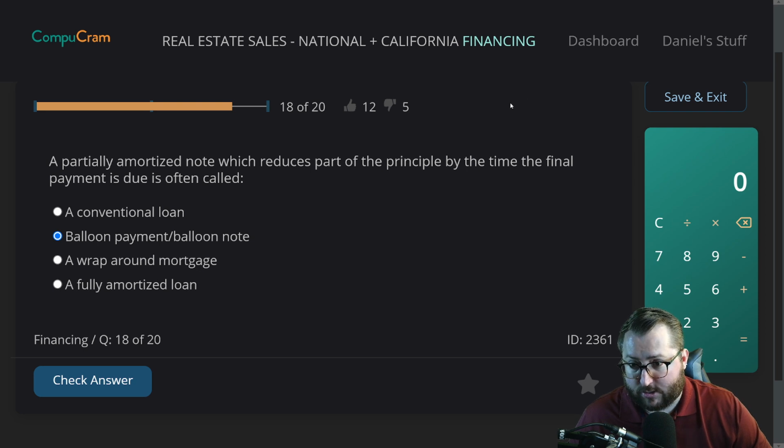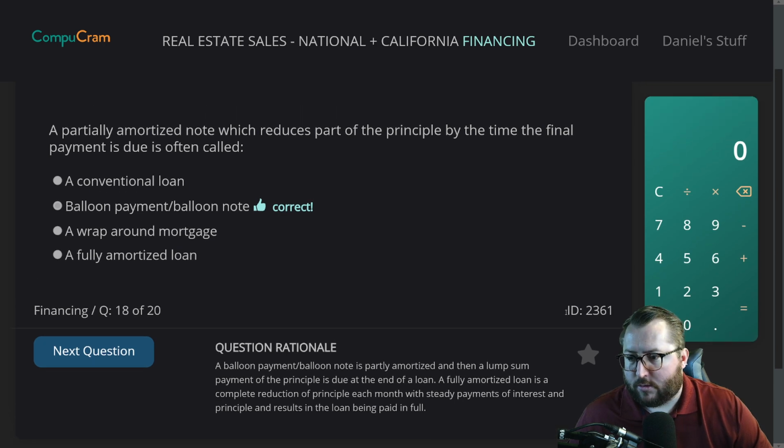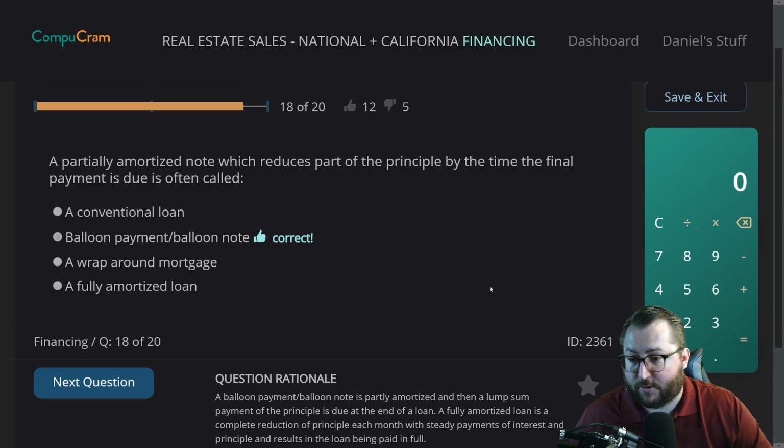And we just had this question from the last video. Correct. Question rationale: a balloon payment / balloon note is partially amortized, and then a lump sum payment of the principal is due at the end of the loan. A fully amortized loan is complete reduction of principal each month with steady payments of interest and principal, and results in the loan being paid off in full. So fully amortized, you'll have the principal and interest paid off by the end. Partially amortized, the balloon payment, you'll have a big balloon payment at the end to pay off your principal.